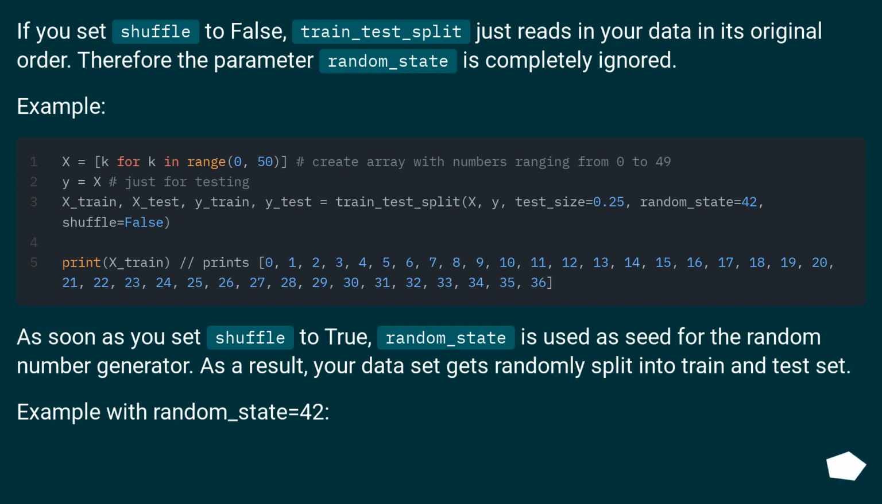As soon as you set shuffle to true, random_state is used as seed for the random number generator. As a result, your data set gets randomly split into train and test set. Example with random_state equals 42.